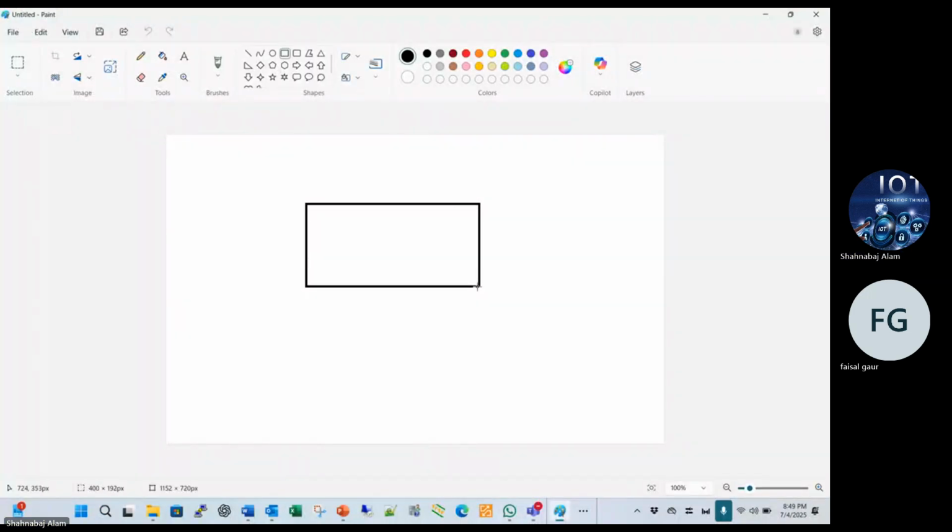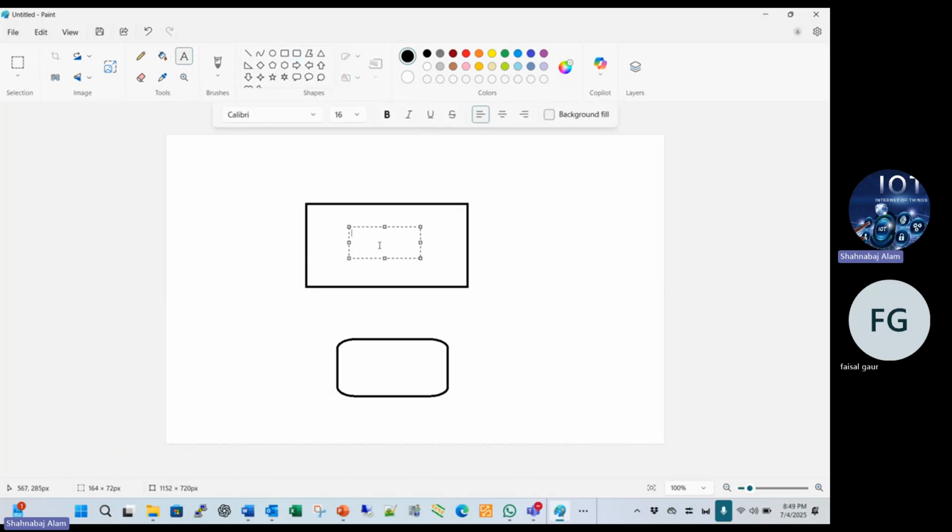Suppose that this is the PC, and this is the switch.